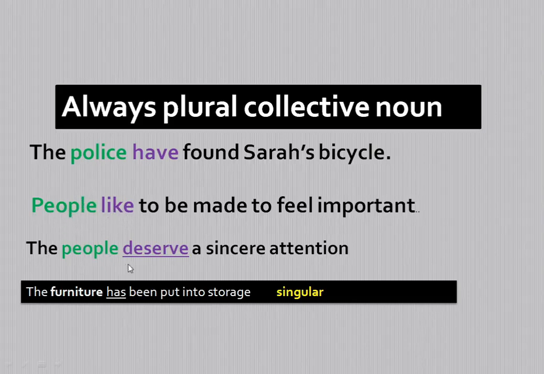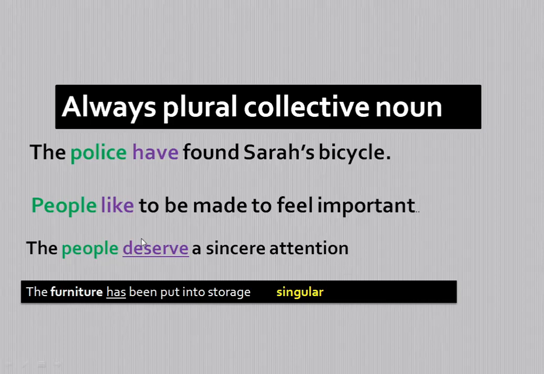Similarly, the people deserve a sincere attention. You see, people here is used as a plural collective noun. Therefore it's deserve. We cannot say deserves, because deserves is used after the third person singular. So here people is plural, therefore the people deserve a sincere attention.